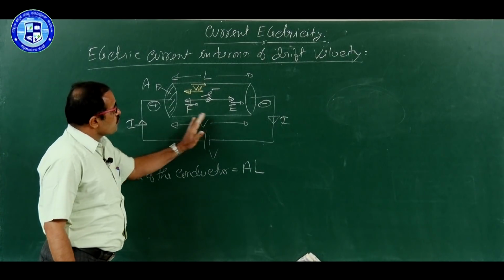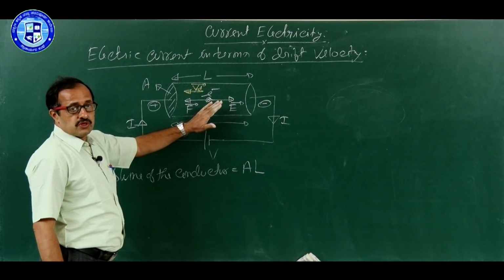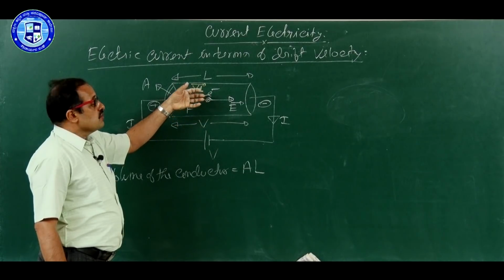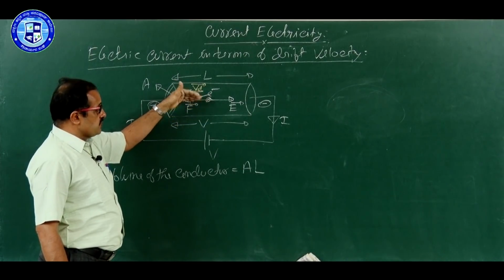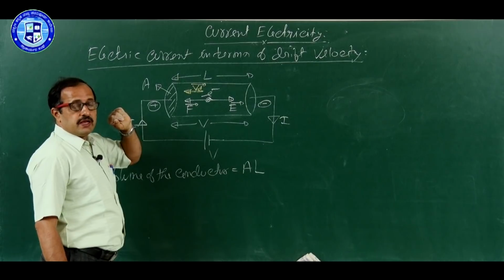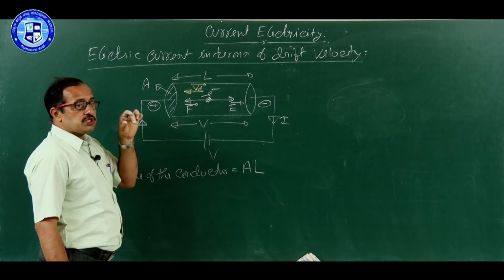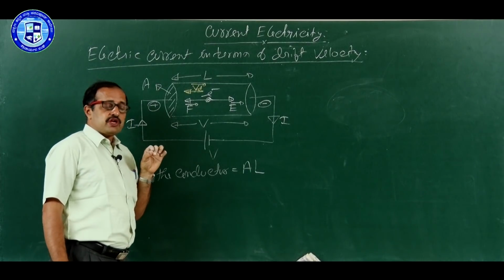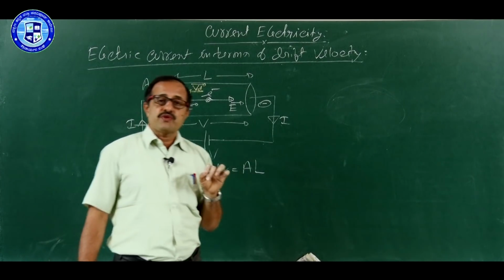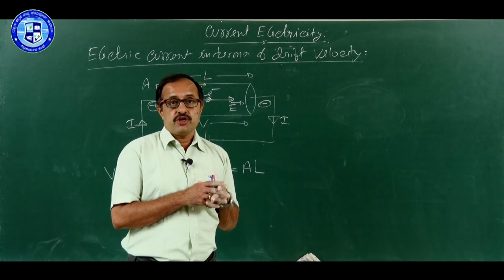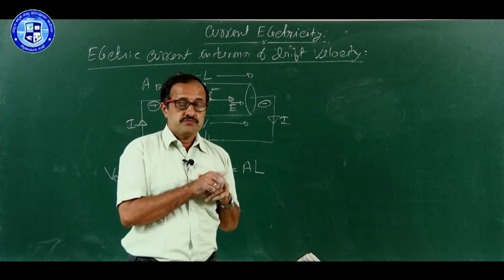Now, it contains so many free electrons, but the number of free electrons within the conductor is a property of that material. So, we define a term known as free electron density. What is free electron density? It is the number of free electrons in unit volume of the conductor. It is a property of that material.